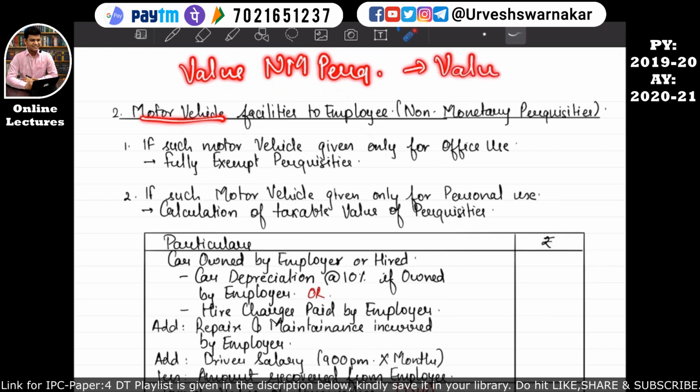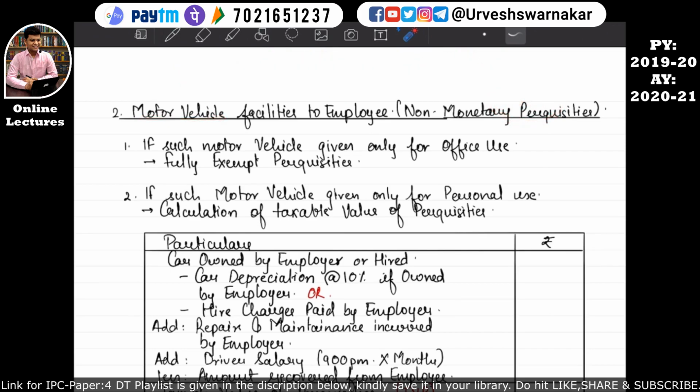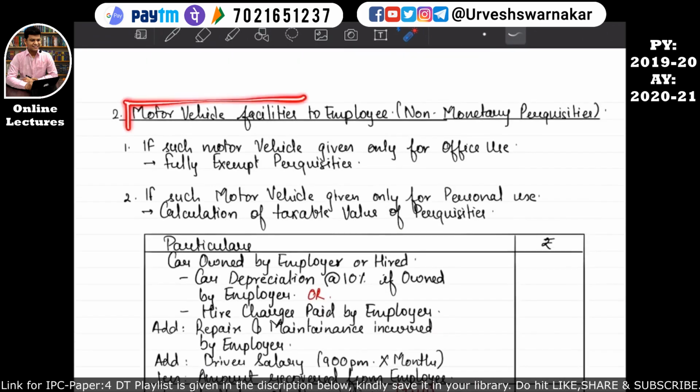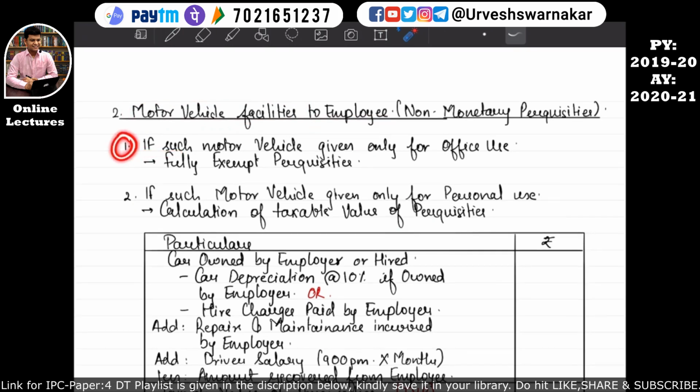this non-monetary perquisite of the car facility, that is in monetary terms, so that we can consider this value in the computation of income from salary. I hope this is quite clear. So there are 3 categories under this, that is motor vehicle facility to the employee. Okay, so now let's understand the first point. If such motor vehicle is given only for office use, that means the employer has given the car to the employee only for the office use.